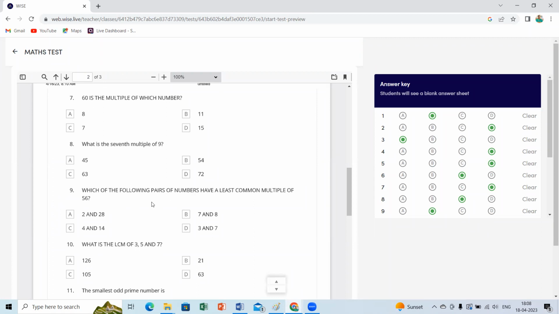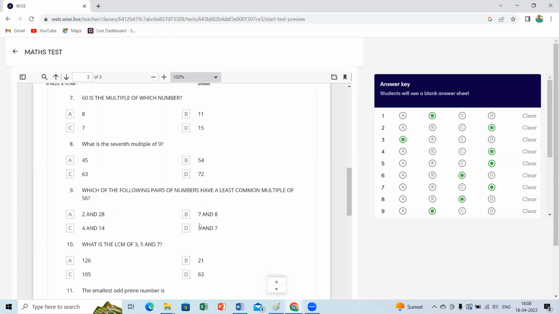Now, what is question number 9? You see, 7 and 8 are consecutive numbers, yes or no, beta? Yes ma'am, 7 and 8 are side by side numbers. So what is the LCM, the product? 7 eights are 56. So 56 is the LCM. Directly we can get the LCM. Like that you can check.